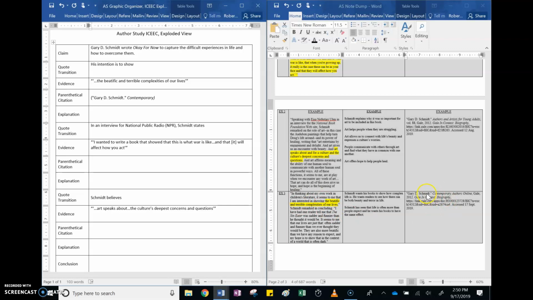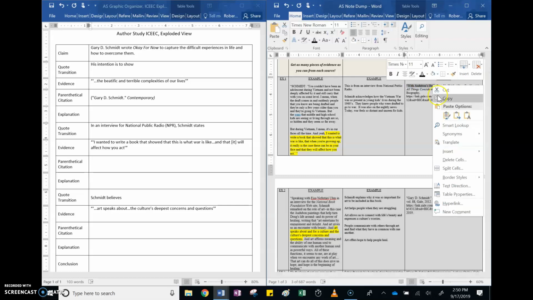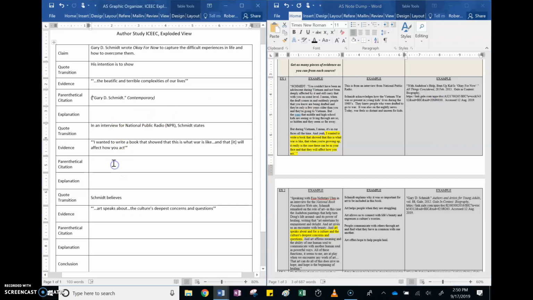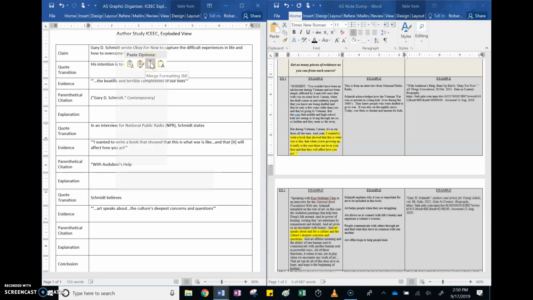Now I'm going to do the same for the other two. This one was about I wanted to write a book that showed that this is what war is like. We come up here. It was from this piece. With this one, I know that it is unique from the other two, and I'm going to include just enough of the title, just enough of the beginning, with Audubon's help, to be able to tell the difference from others. And then I will paste it here. I'm going to use again, merge formatting so the highlighting isn't there, close the quotation for the title, and then add those parentheses. It is now parenthetical with the parentheses, the citation, because we've included enough of the title to know that it comes from here.